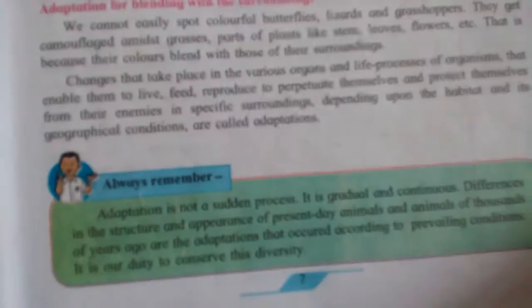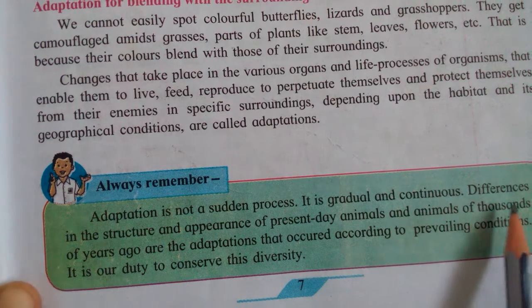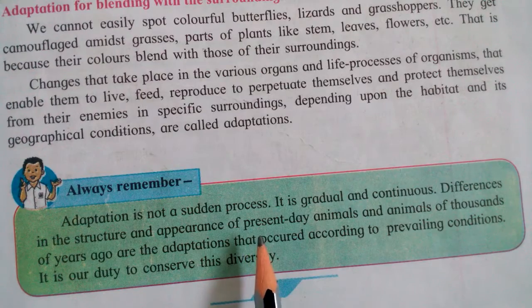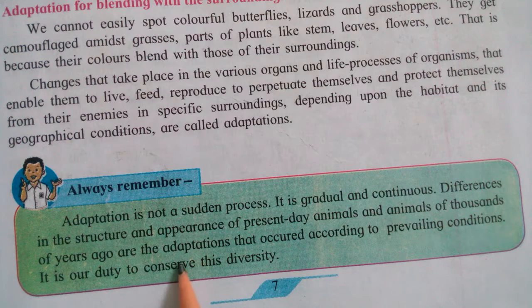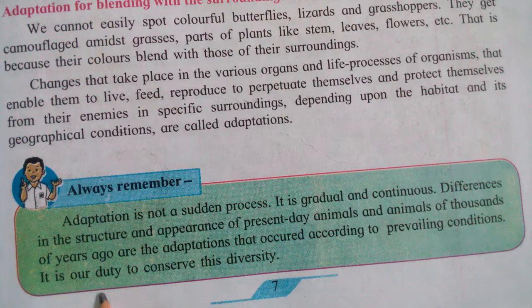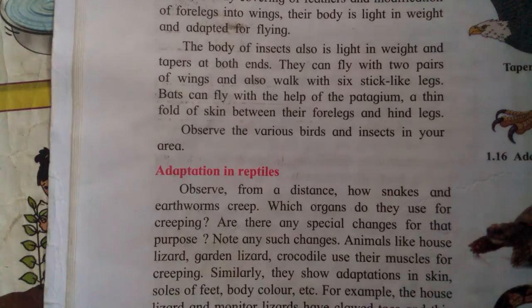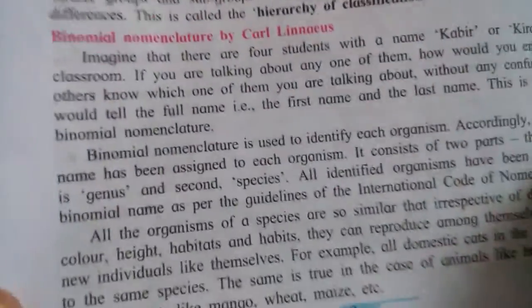Always remember, adaptation is not a sudden process. It is a gradual, continuous process. The differences in the structure and appearance of present day animals and animals of thousands of years ago are the adaptations that occur according to the prevailing conditions. It is our duty to conserve this diversity. We have to take care of the different plants and animals.